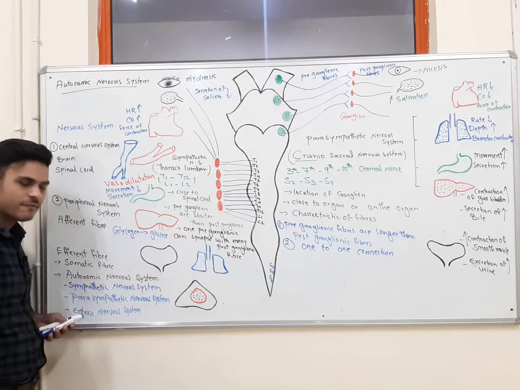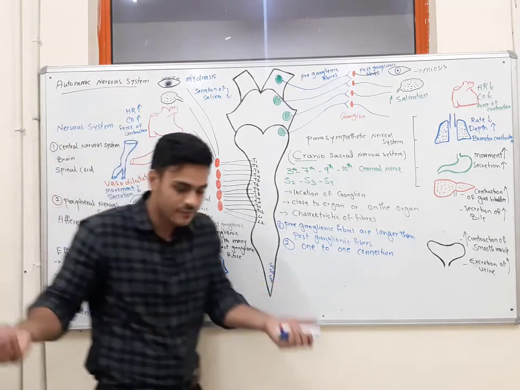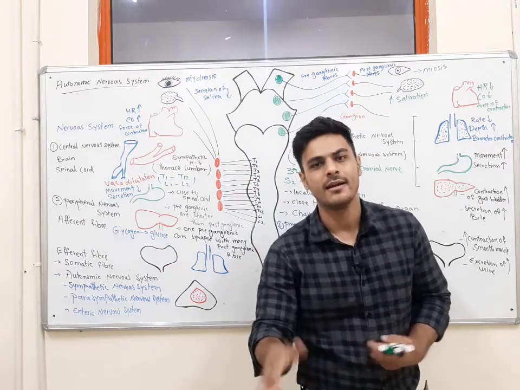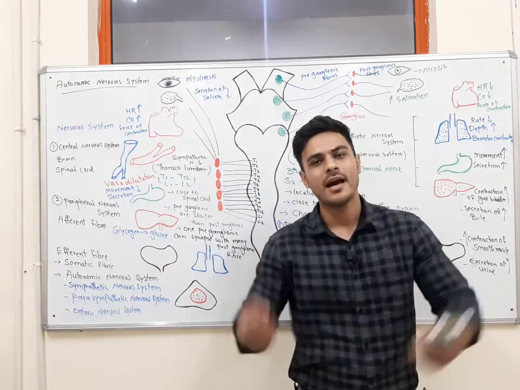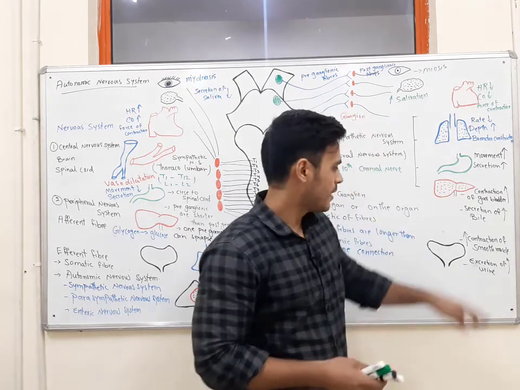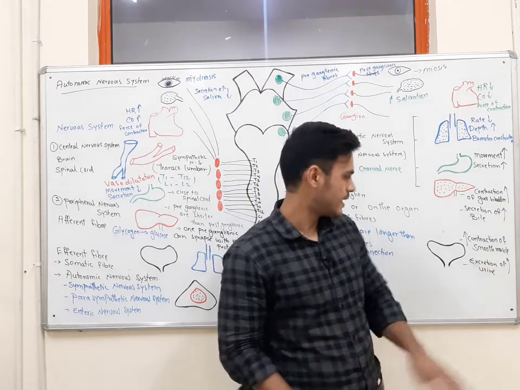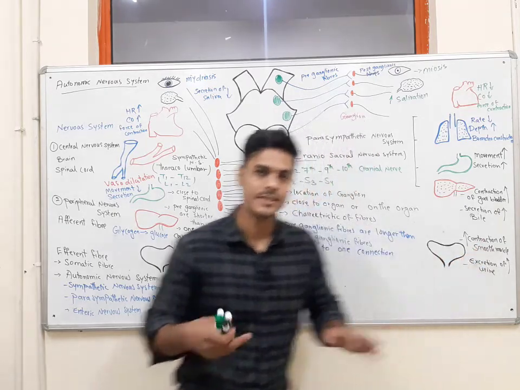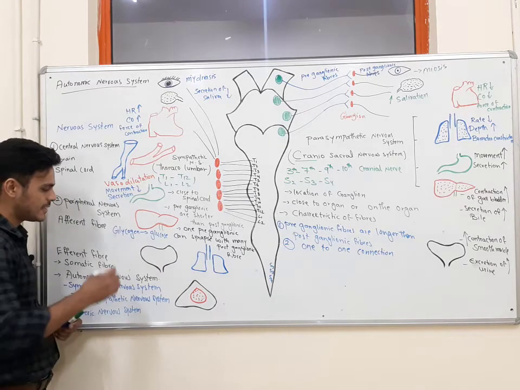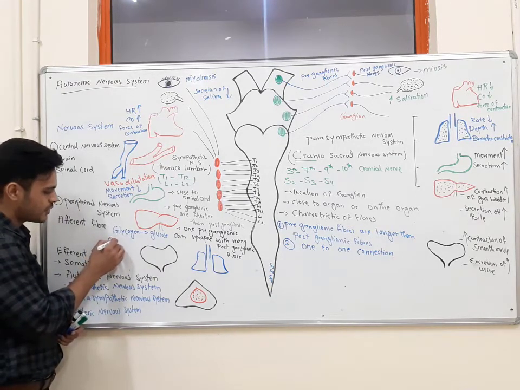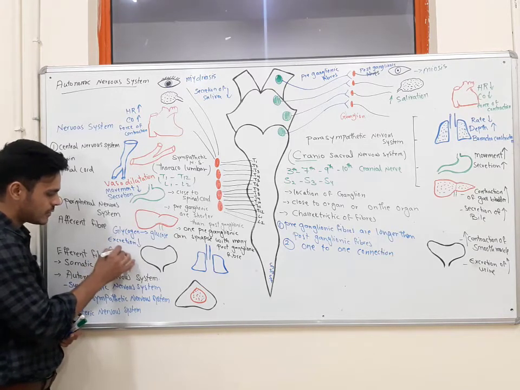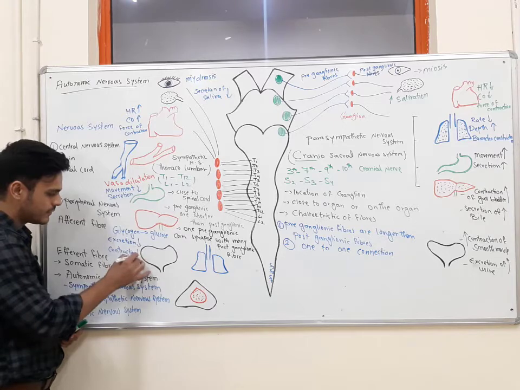When we are fighting and flighting, I have never told anyone to stop fighting, let me go to the washroom, then I'll come back and we'll start fighting again. So what will be the effect? The excretion of urine will decrease, and the contraction of the smooth muscles in the urinary system will also decrease. This is the effect when we stimulate the sympathetic nervous system.